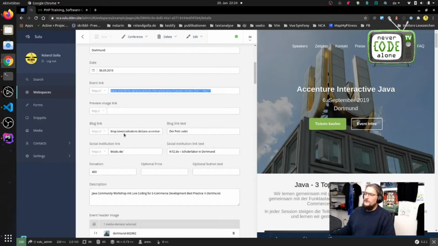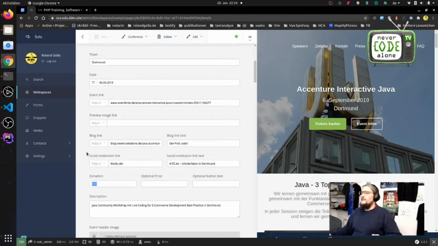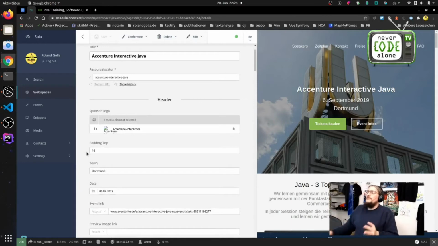We have a blog post, we have a blog headline to make a headline that has the right size here. We have a social institution link, and we got this text, and we got a donation and much more information.